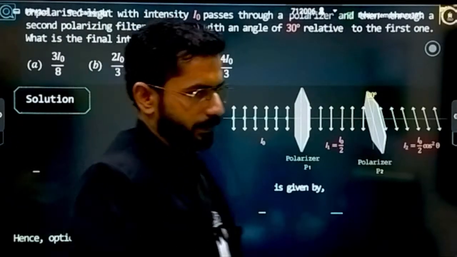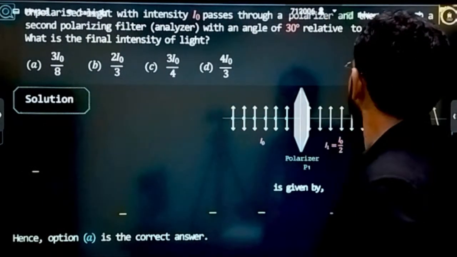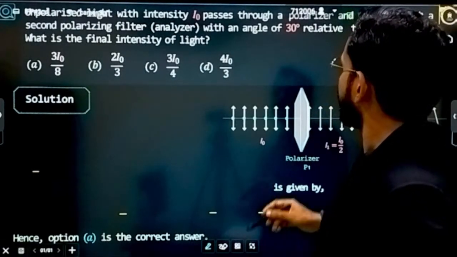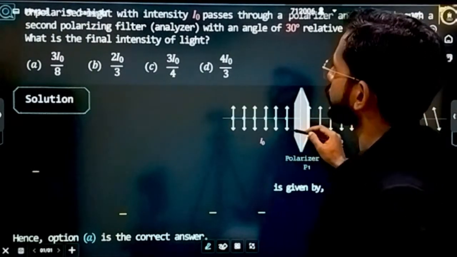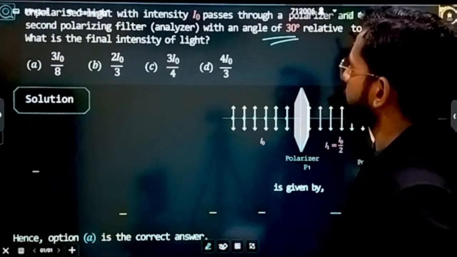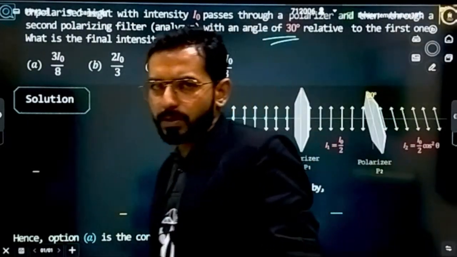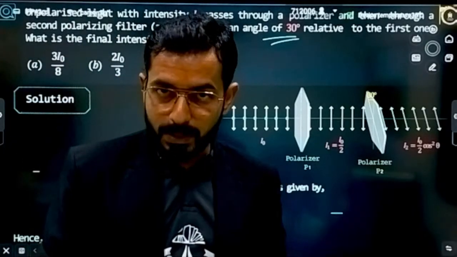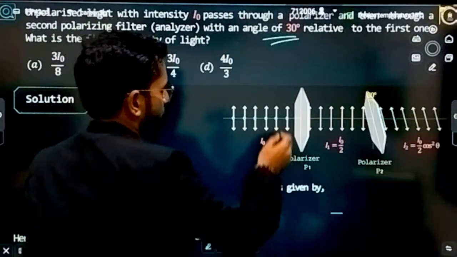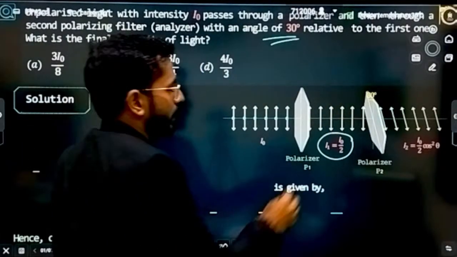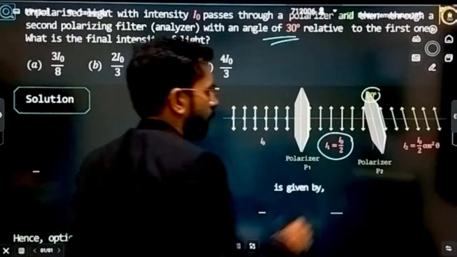For example, let's have a question so that there will be better understanding. See what the question is saying. Unpolarized light with intensity I naught is passed through a polarizer and then through a second polarizer filter with an angle of 30 degree relative to the first one. What is the final intensity of the light? Very easy question. After first polarization, the intensity will always become I naught by 2. And the second polarizer is at an angle of 30 degree.